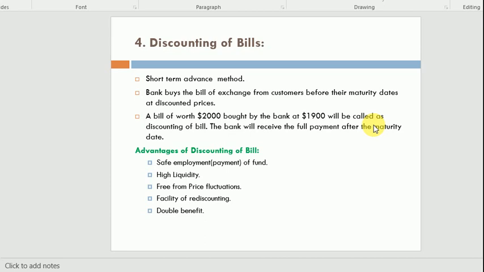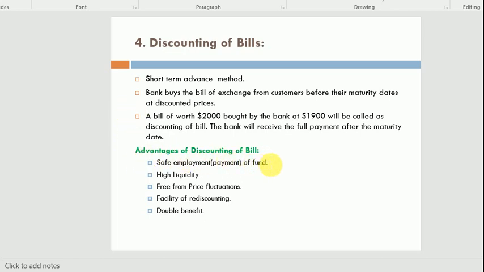That's why this is called discount of the bill. I have given another example here: a bill worth 20,000 bought by the bank at a 1,900 discount price will be called discount of the bill. The bank will receive the full payment after the maturity date. Clear?